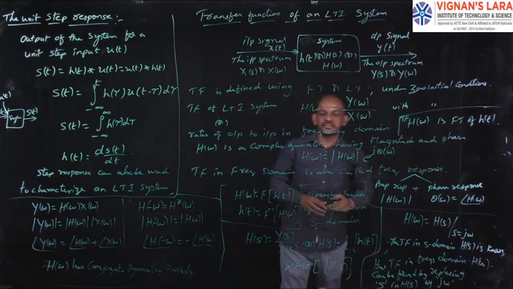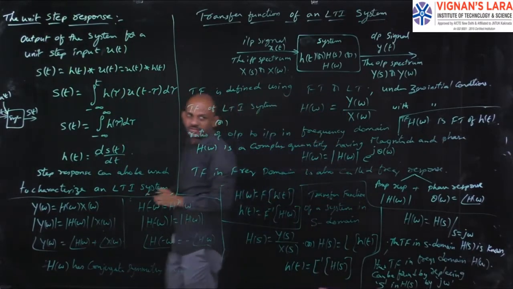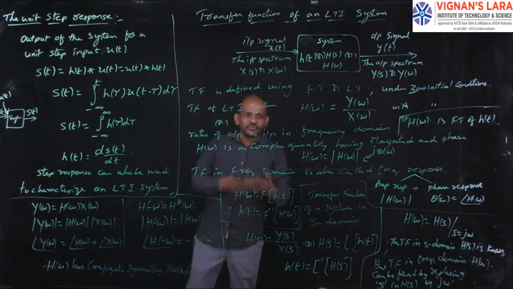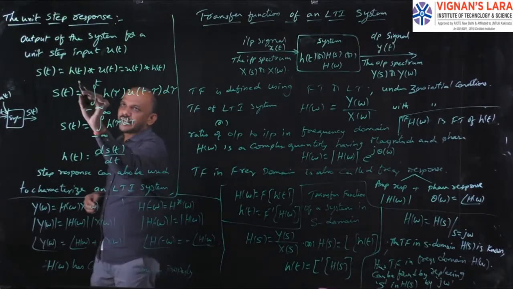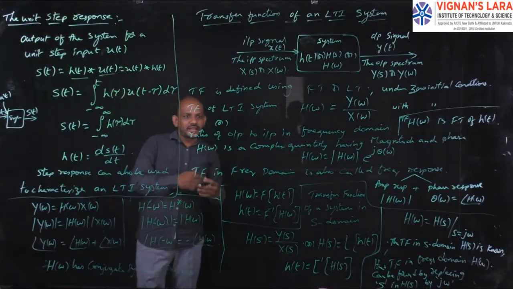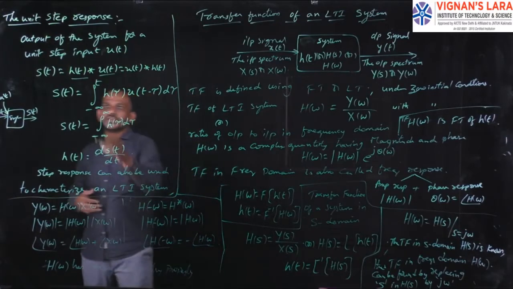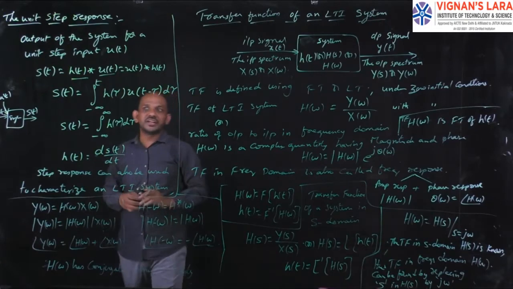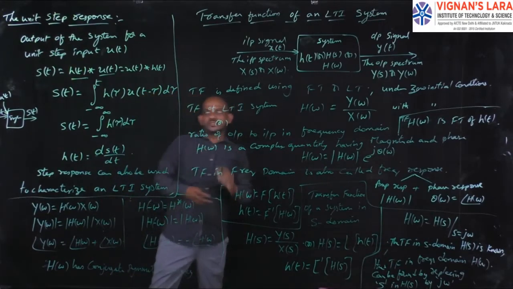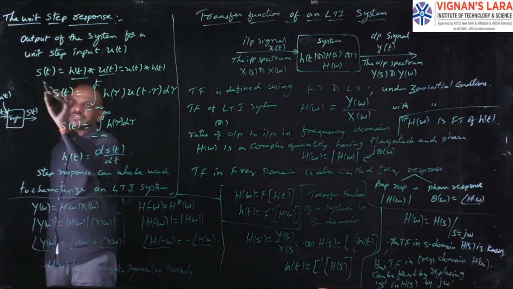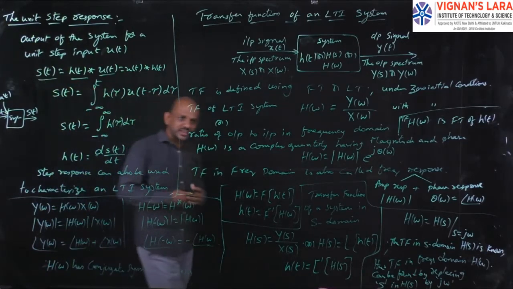This unit step response is obtained by convolving the impulse response with the unit step. We will represent the step response with s of t.